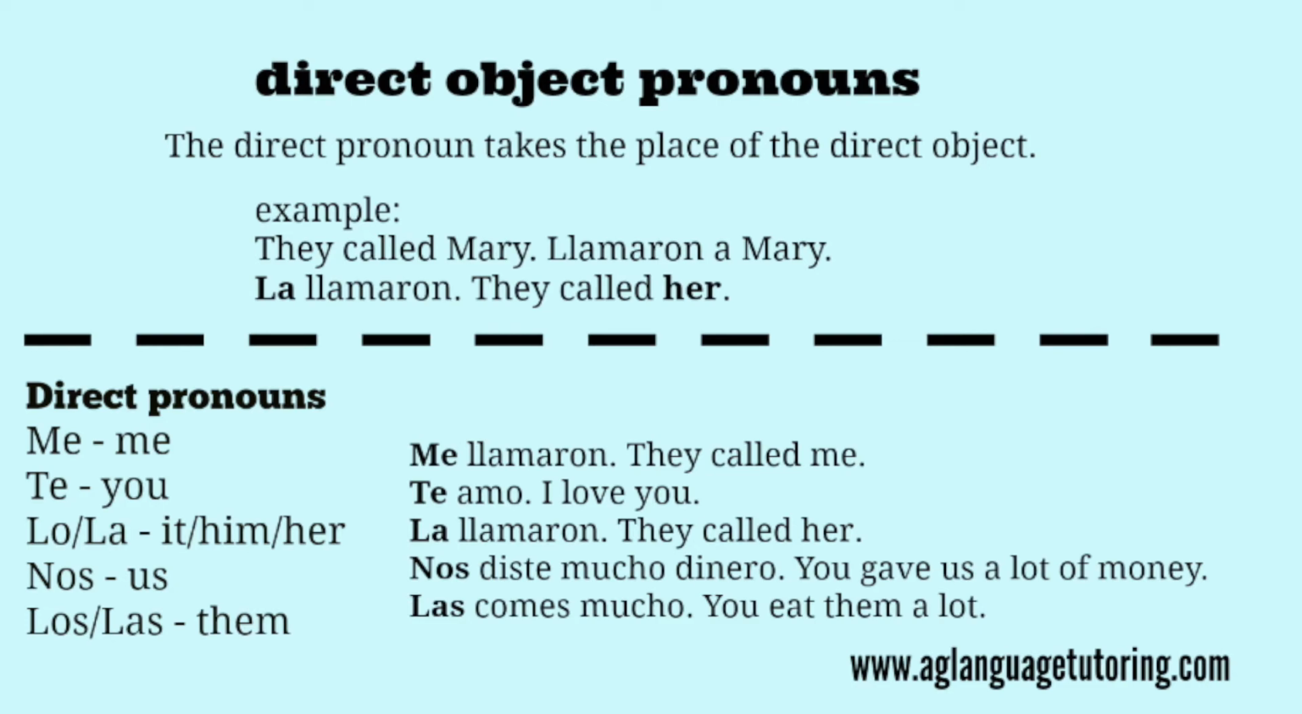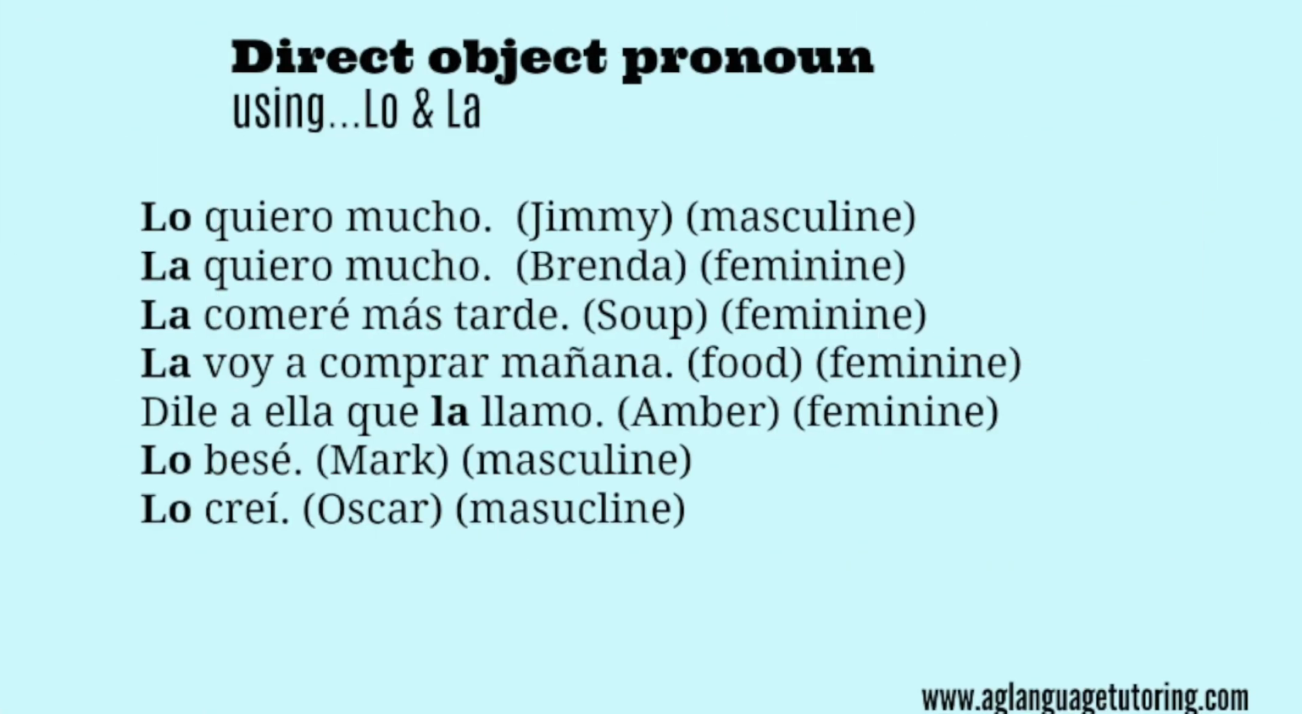So now we're going to go ahead and take a look at lo and la. So it's the same thing. I'm just giving you some more sentence examples. So we have lo quiero mucho. I love him a lot. We already know that we're talking about Jimmy and he is masculine. Okay? La quiero mucho. It's already known that we're talking about Brenda and it's feminine. That's why we're saying la and not lo. La comeré más tarde. We're talking about soup, which is feminine. I will eat it later. La comeré más tarde.